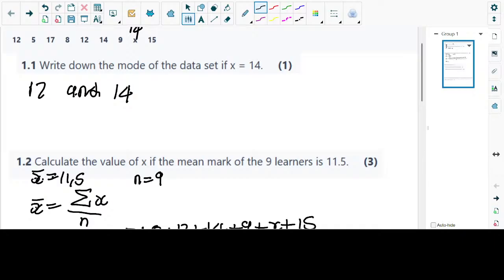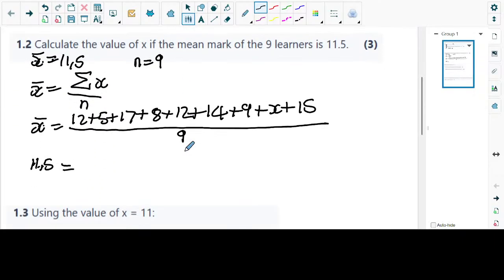Plus 14 plus 9, plus 15, and x you're not going to add. Which is equivalent to 92. So now on top we are going to have 92 plus x, all over 9, which is equivalent to 11,5 again.